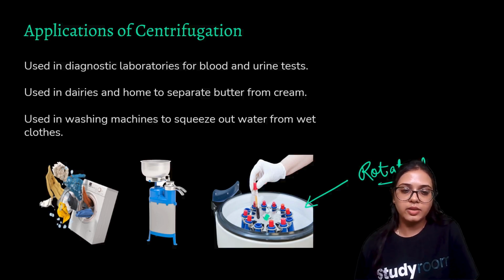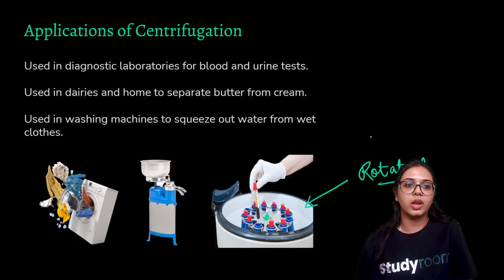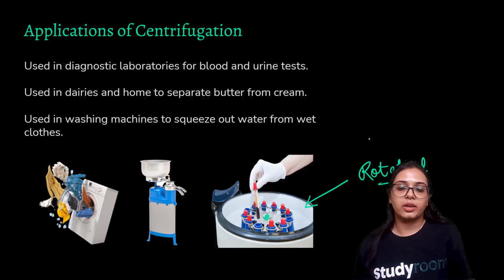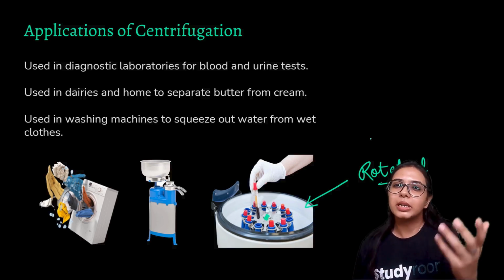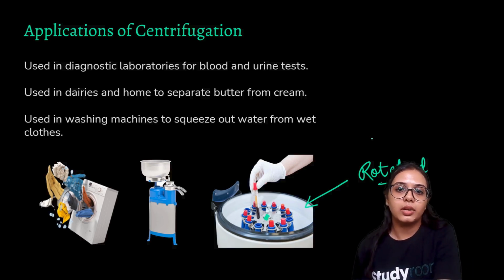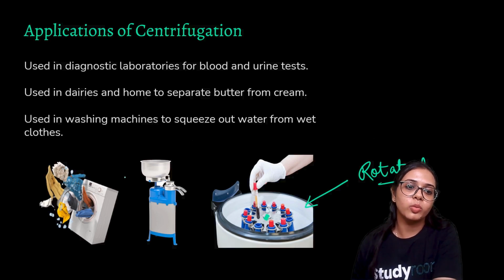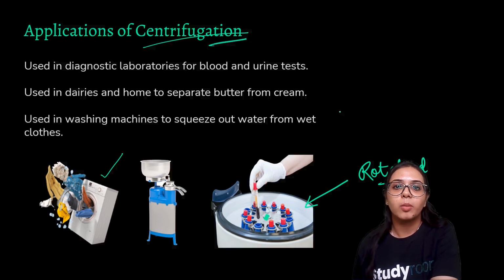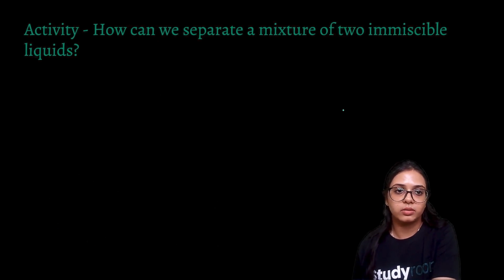So centrifugation is used in diagnostic laboratories for blood and urine tests. It is used in dairies as well as at home, like from that example in the previous slide, to separate butter from cream, to separate cream from milk, and it is also used in washing machines to squeeze out water from wet clothes. So your washing machine also uses this process of centrifugation when you have that drying option, right? So this process of centrifugation is used.